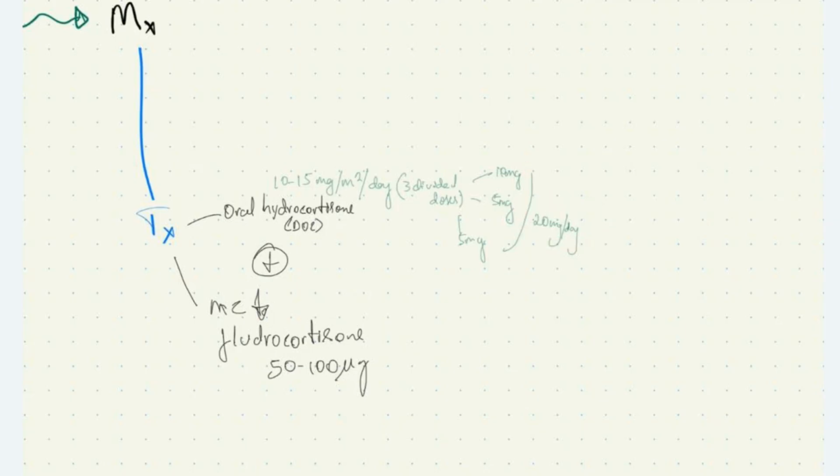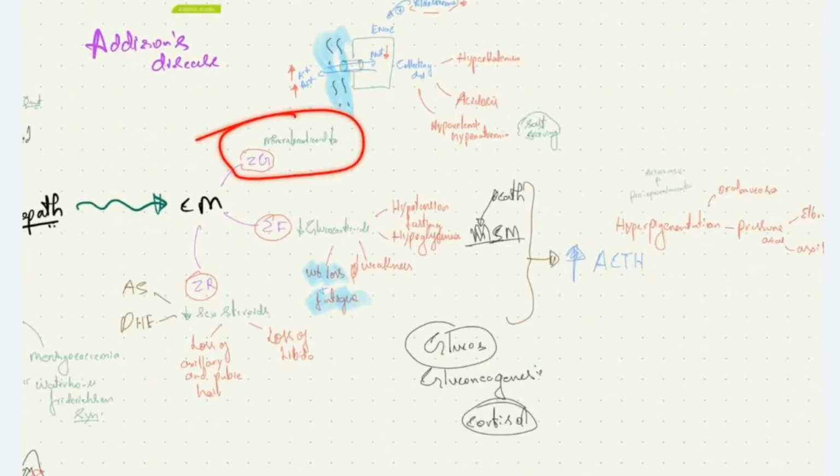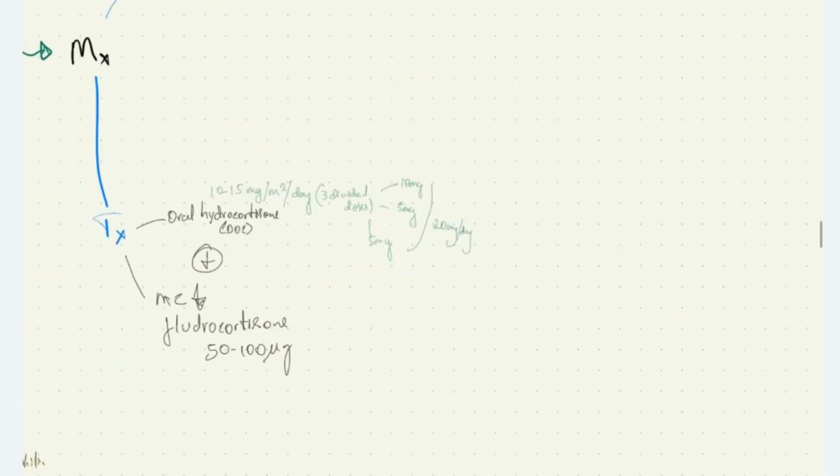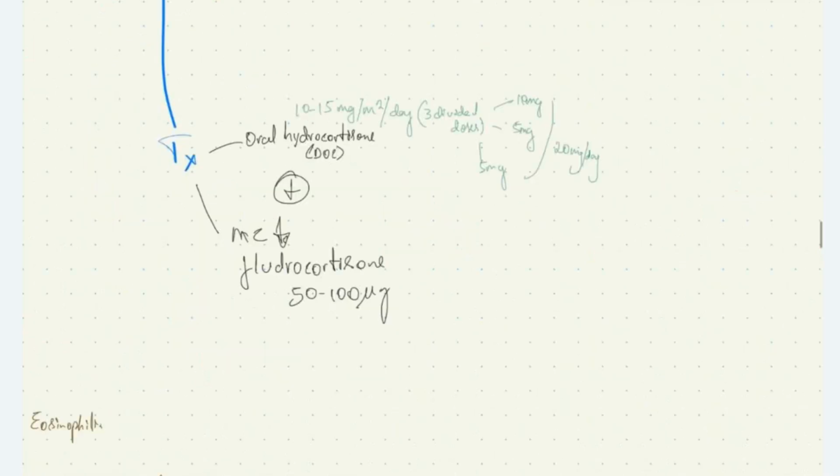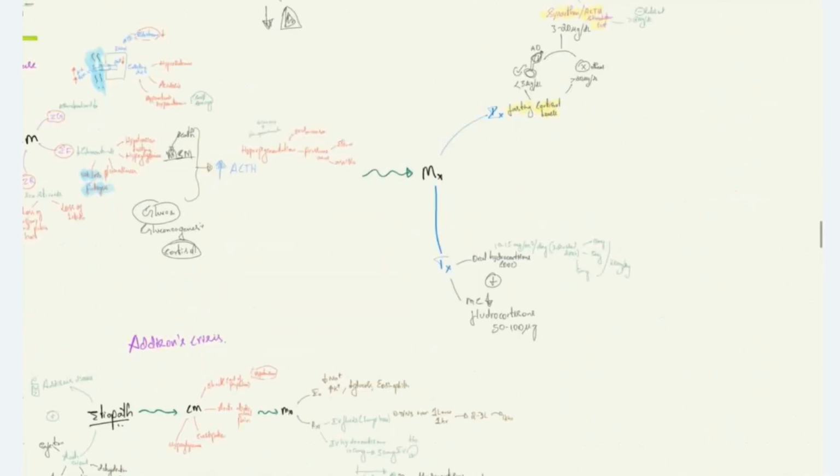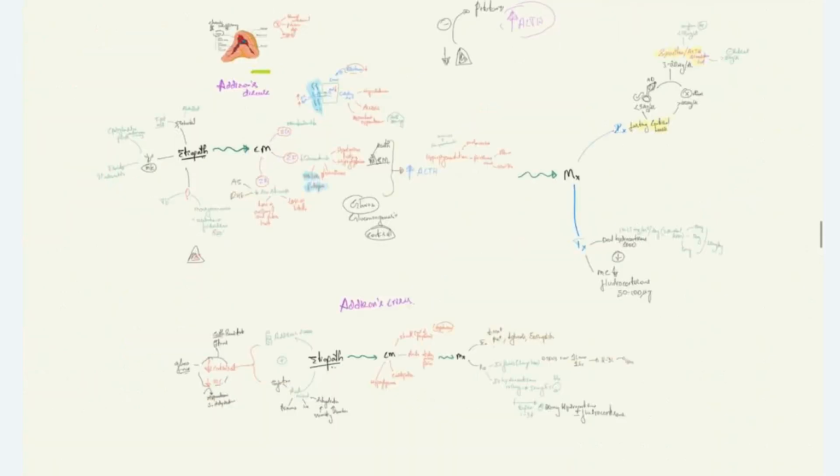And also, if the patient has associated symptoms of mineralocorticoid deficiency, we will add on fludrocortisone to the patient, that is 50 to 100 microgram. This is all about Addison's disease. Let me summarize Addison's disease for you.